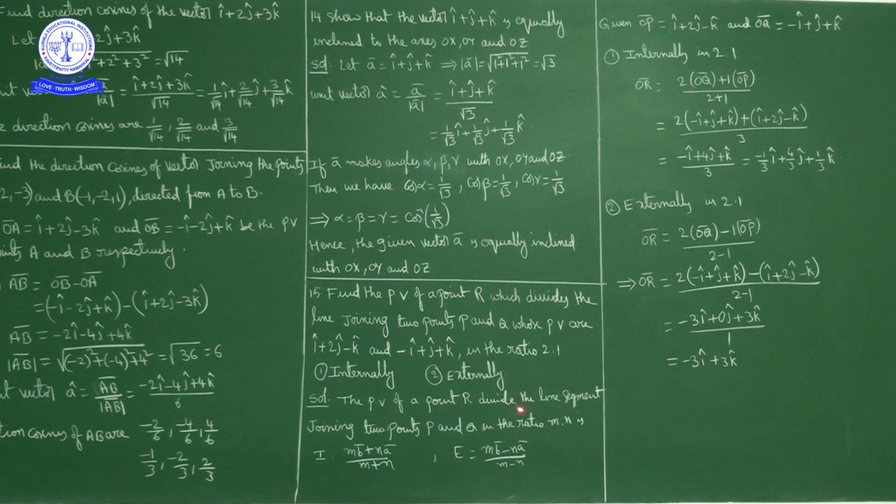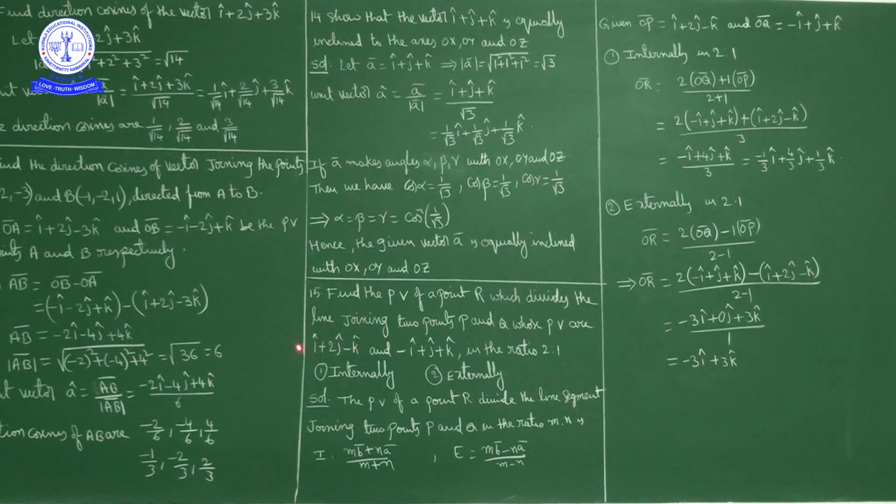The position vector of a point R, which divides the line segment joining two points P and Q in the ratio m:n, internally is mb bar plus na bar by m plus n, and externally is mb bar minus na bar by m minus n. Internal division is this one, and for external division in place of plus we write minus.